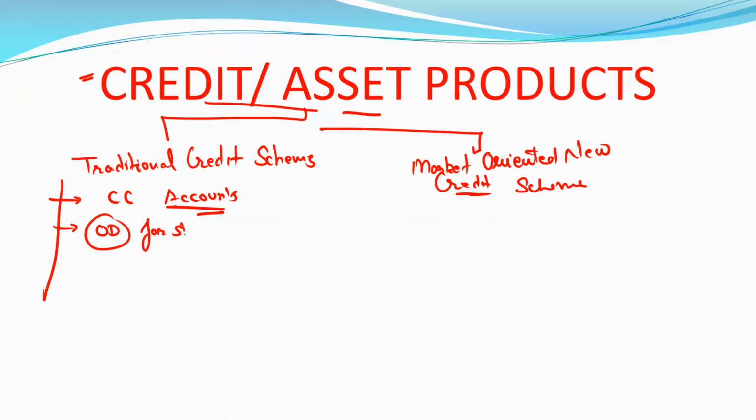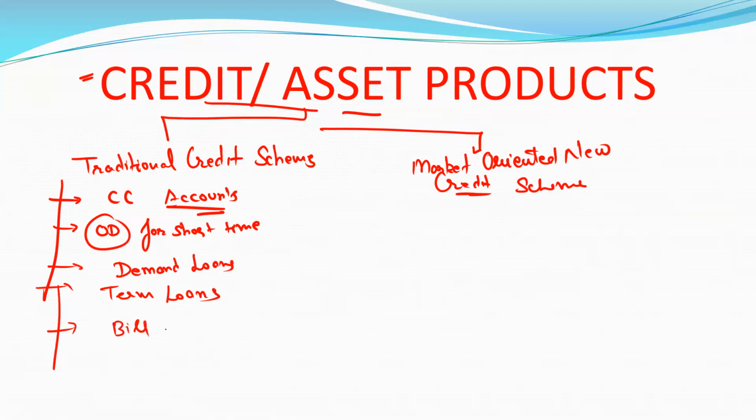Or other traditional credit schemes like demand loans, term loans, or bill finance. All of these come under traditional credit schemes.